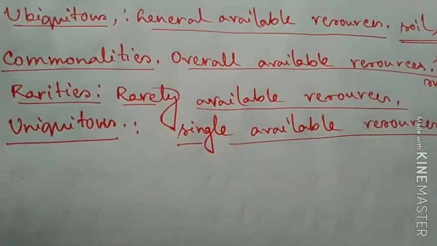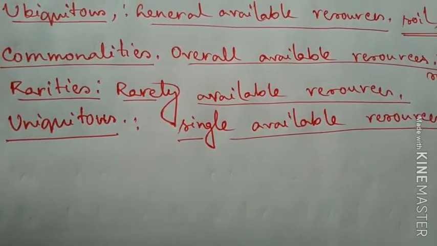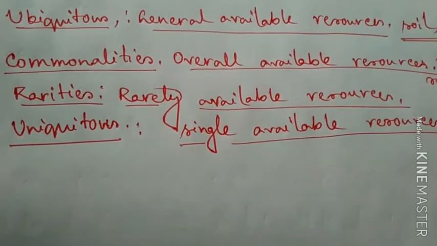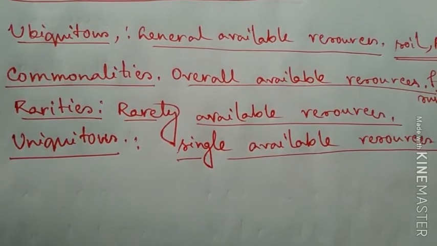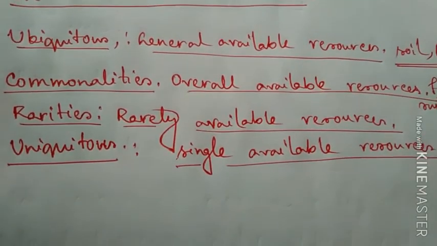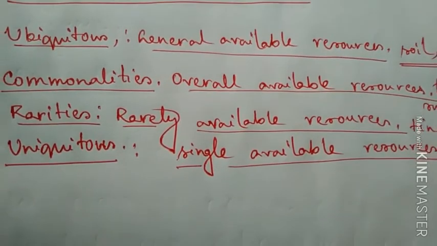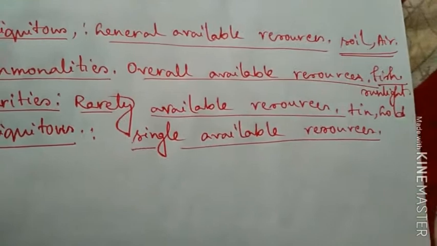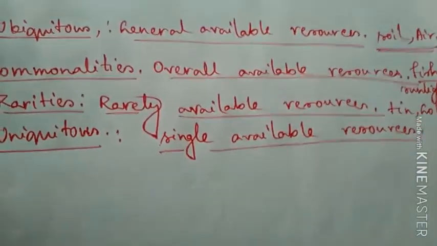Next one, rarely available resources, that means the resources are found in a few fixed places. Actually, such type of resource is not common, it is found rarely and in some selected parts of the world. So such type of resource is called the rare resources. Example like tin, example like gold. So this type of example you can say the rarities resources.